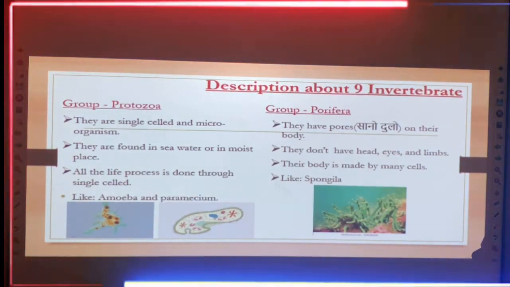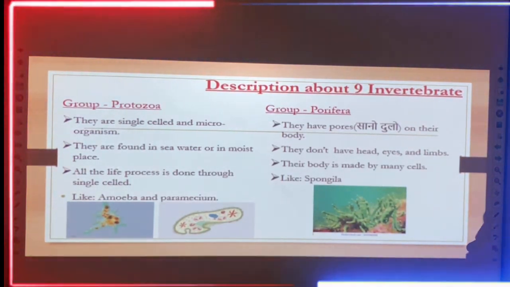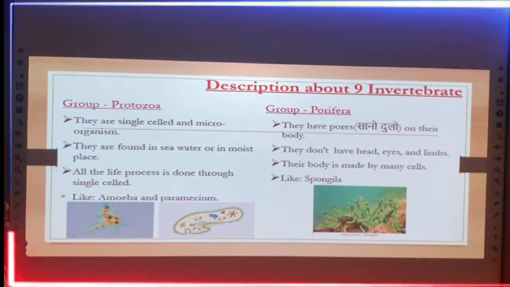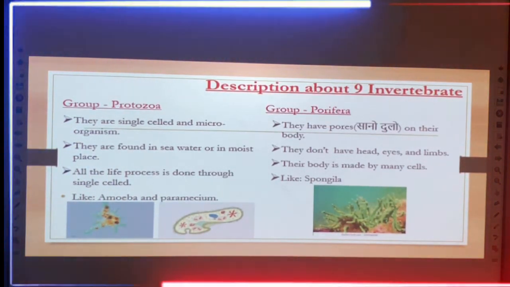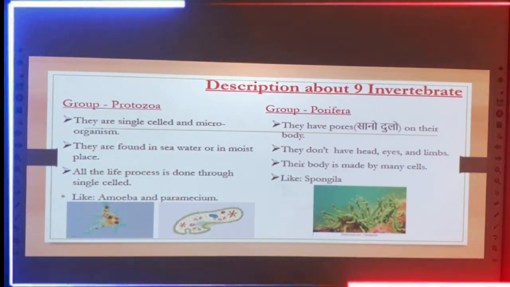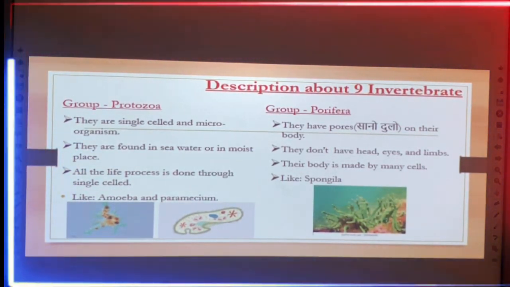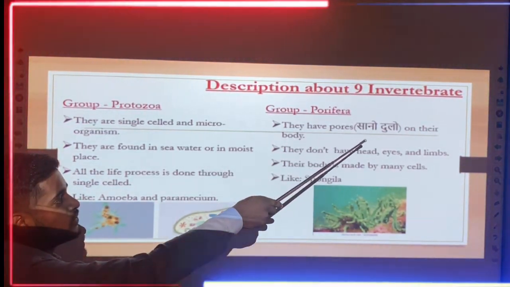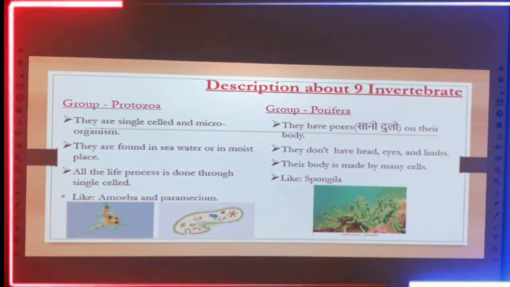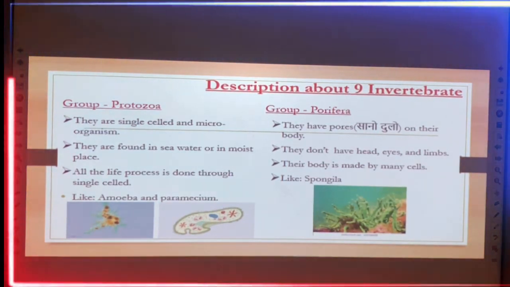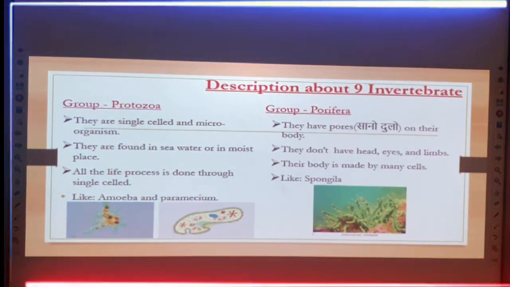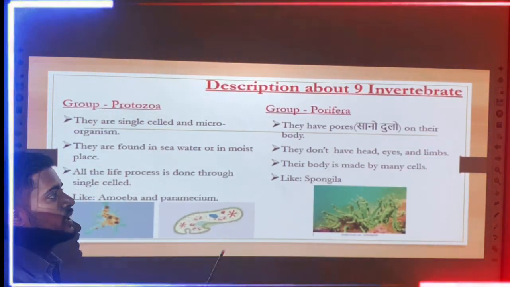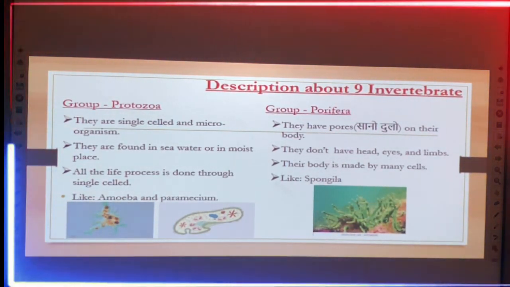And the second one is the characteristics of Porifera. So after knowing the features of Porifera, you can identify which one of the invertebrate animals belongs to the Porifera group. So Porifera means they have pores, small holes, on their body. It means Porifera have small holes on their body. They do not have head, eyes and limbs. It means they do not have a separate head, eyes and limbs.